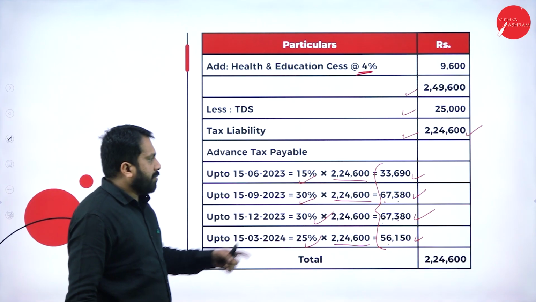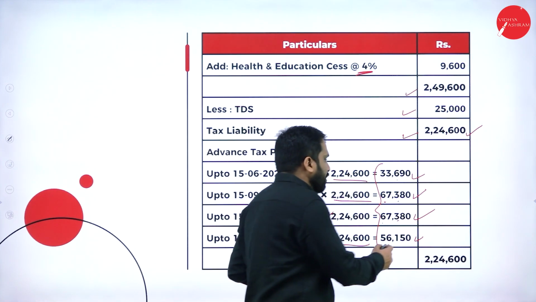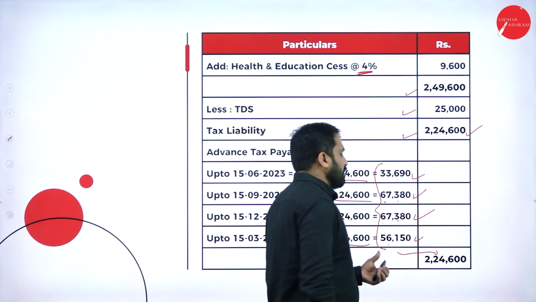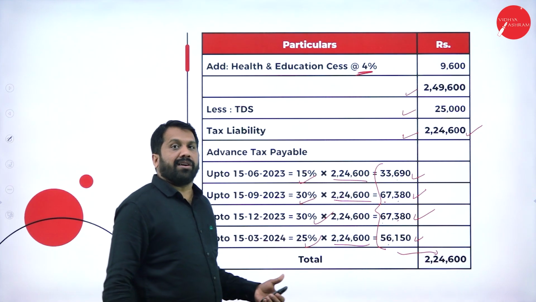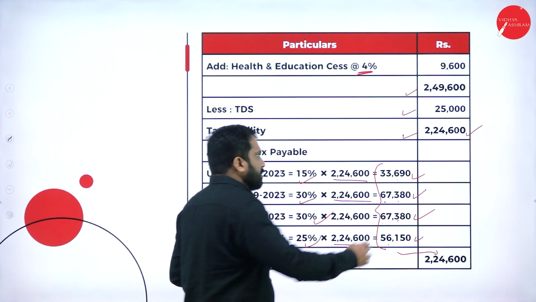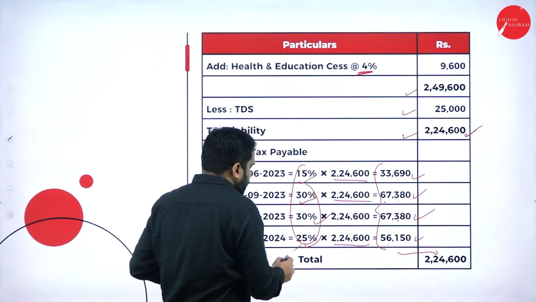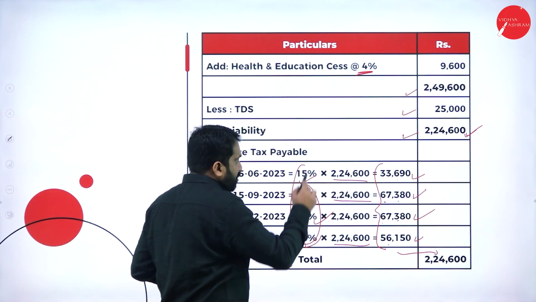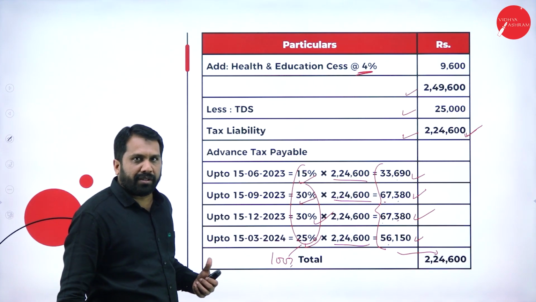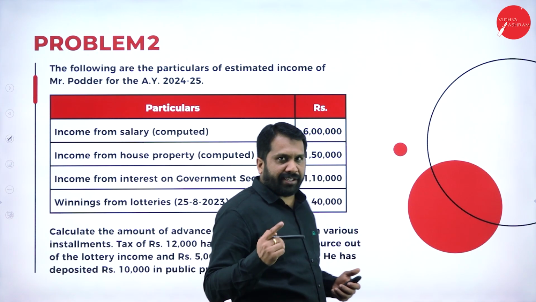And always remember, when you calculate advance tax, the total value should match whatever the major base value you have taken. Then your answer is correct, because the total percentage calculated on this is 100%. So the value should match with the base price. Hope you are clear. Yes. Once you are done with this, I'll go to the next problem.